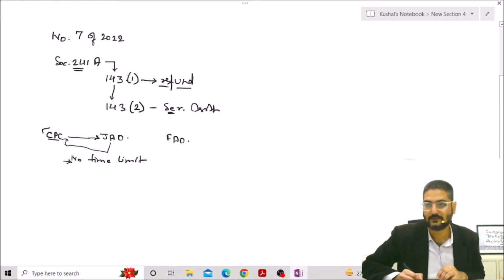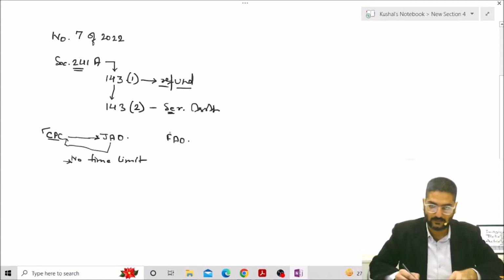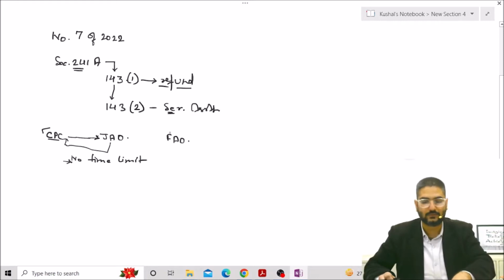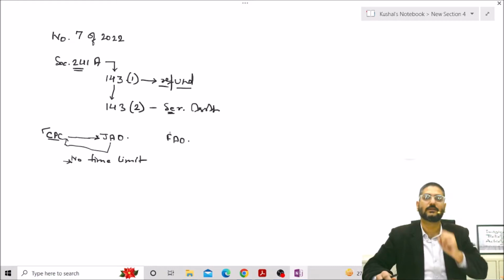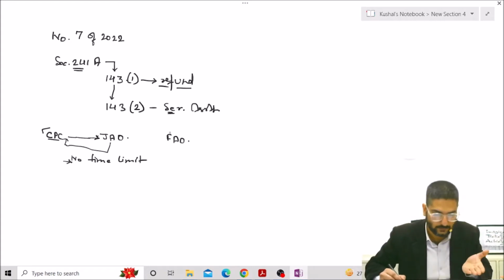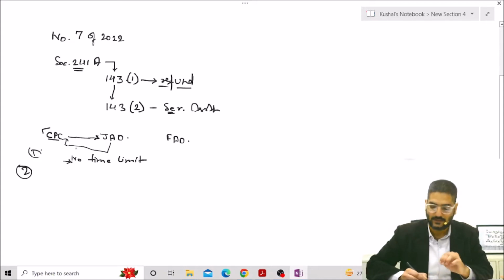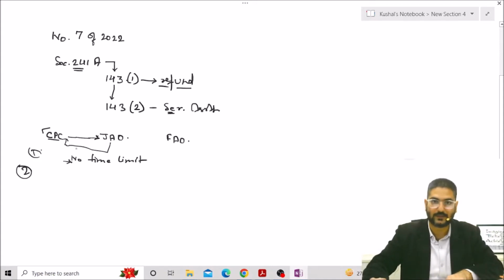So the best development in these instructions is that CBDT has now prescribed time limits for everything. There are time limits for when the JO gives intimation or advice to CPC that the refund is to be issued or the refund is to be withheld as per the provision of section 241A, right? So this is the first development, that a time limit has now been provided.